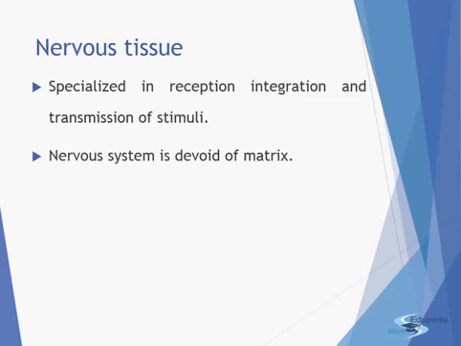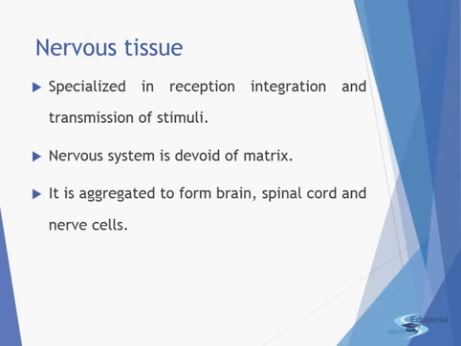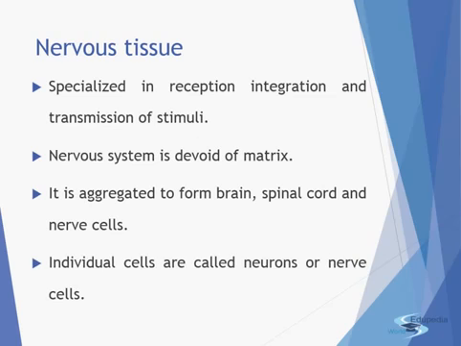These nervous tissues do not contain any matrix, and they are aggregated to form the important organs of the body, the brain, which helps us to think, the spinal cord, and the nerve cells. The individual cells are known as the neurons or the nerve cells.